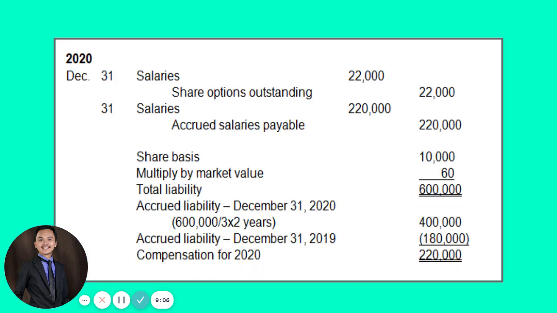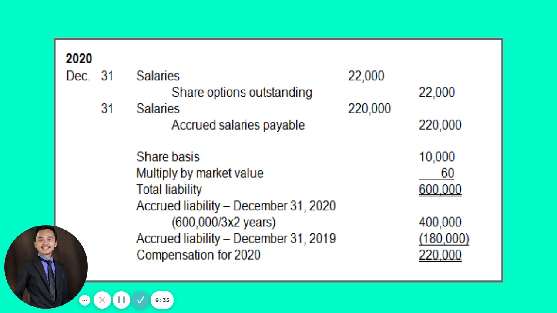Okay? Now, to continue our discussion of the journal entries, again on December 31, 2020, we don't have any changes in recognizing our equity component. So that is still 22,000 from the 66,000 equity component divided by 3 years. So again, debit to salaries for 22,000 and then credit to share options outstanding for 22,000.